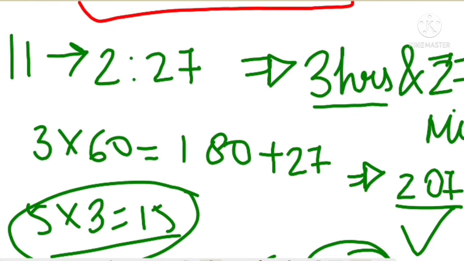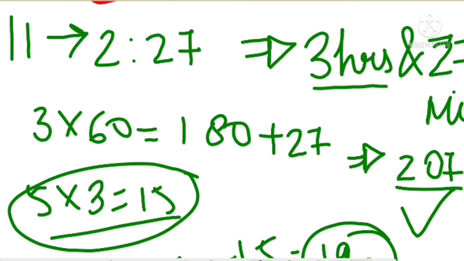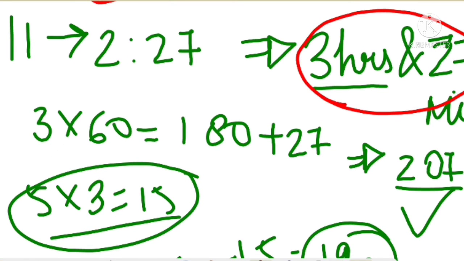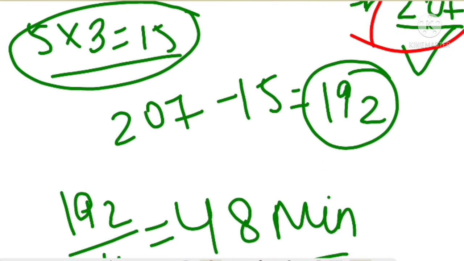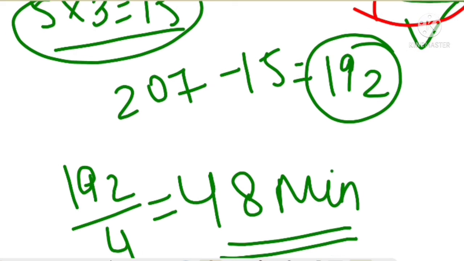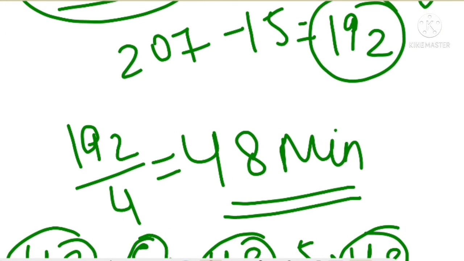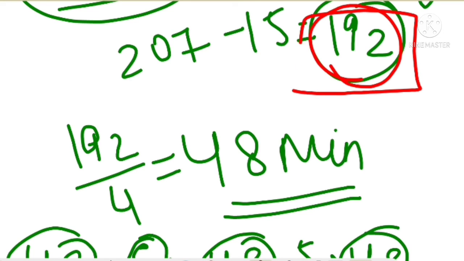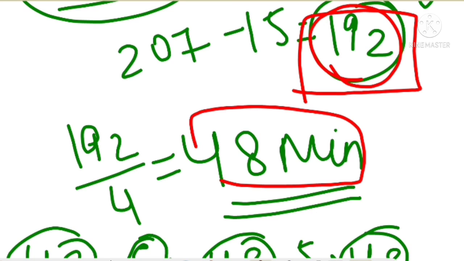Now the time from 11 to 2:27 is 3 hours and 27 minutes. When we convert this into minutes, we get 207 minutes. There were breaks totaling 15 minutes, meaning 5 minutes times 3 breaks. So 5 into 3 is 15, and 207 minus 15 gives us 192. This is the time of the four periods, which are equally divided. So 192 by 4 gives us 48 minutes. So this is the answer. Thank you.